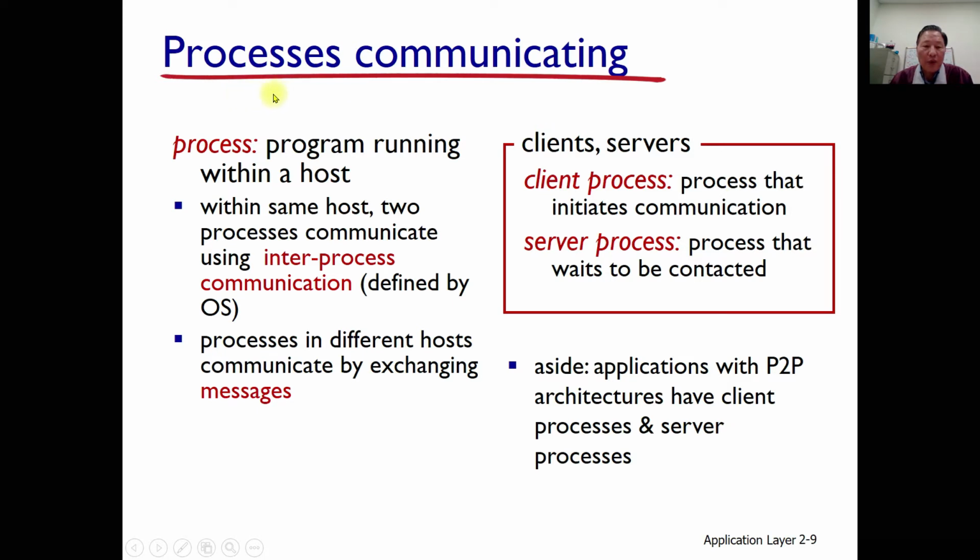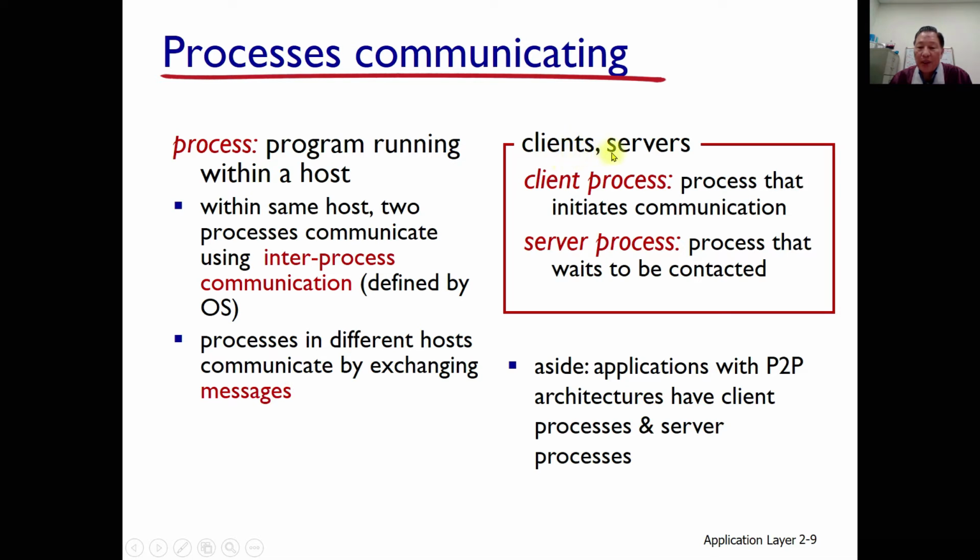And let's look at how processes communicate. A process means a program running within a host. Within the same host, two processes communicate using inter-process communication, called IPC, defined by the operating system. And processes in different hosts communicate by exchanging messages.